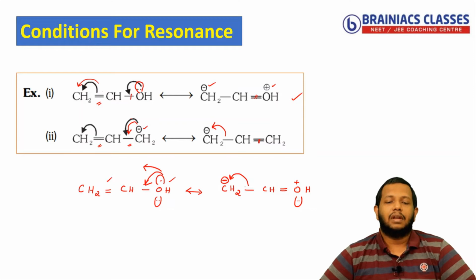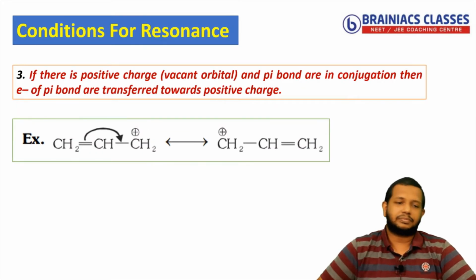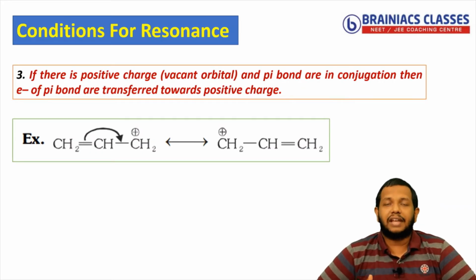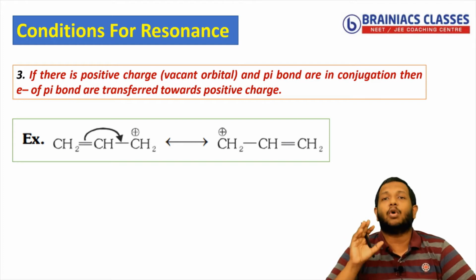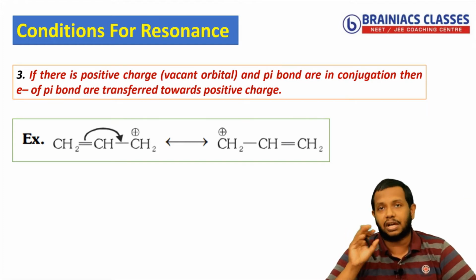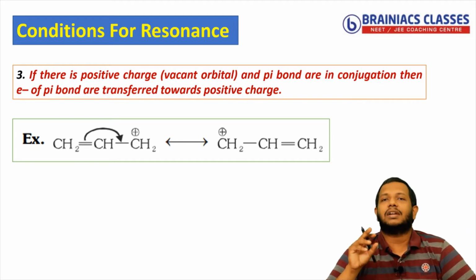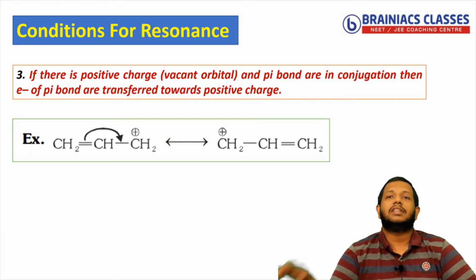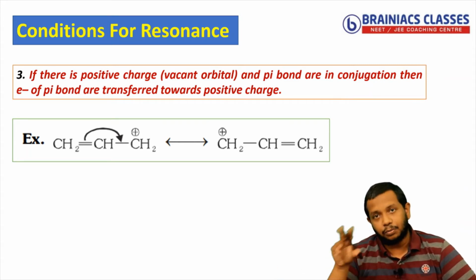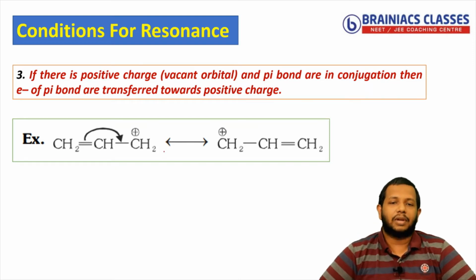Now let's see the third rule. The third rule states that if there is a pi bond in conjugation with a positive charge, you know that positive charge is always a deficiency. So what it will do, the pi bond or the pi electrons will shift towards the positive charge. Understood? The pi bond or the pi electrons will move towards the deficiency. So you can see here a typical example, CH2, you have a pi bond here and you have a positive charge here.